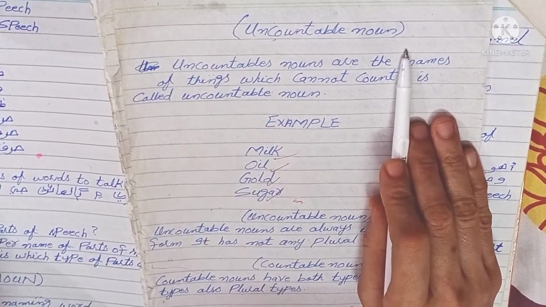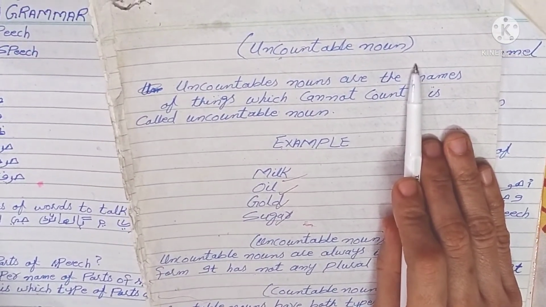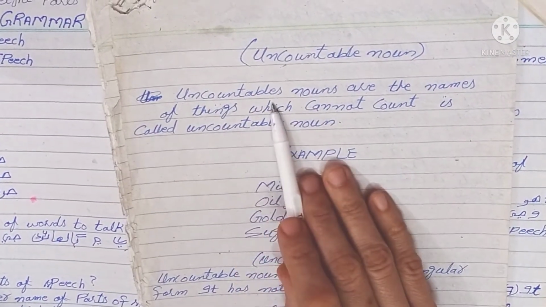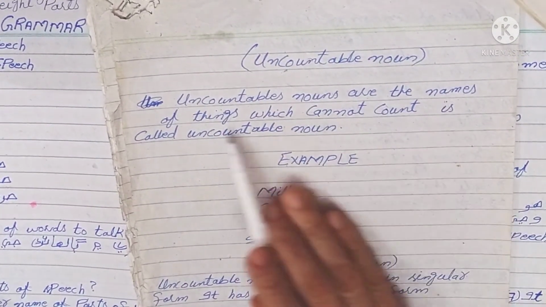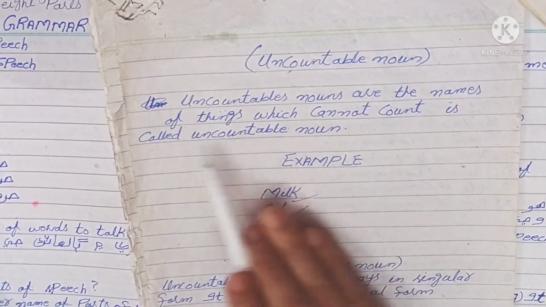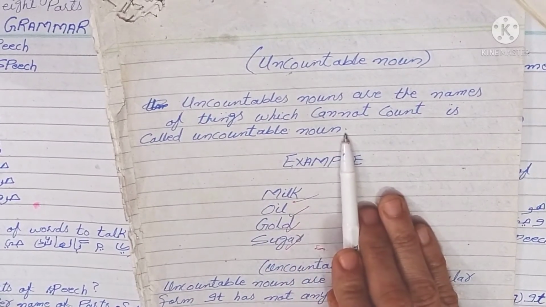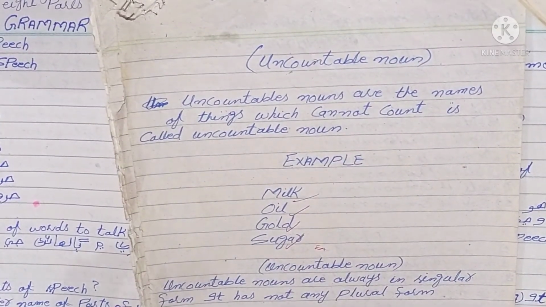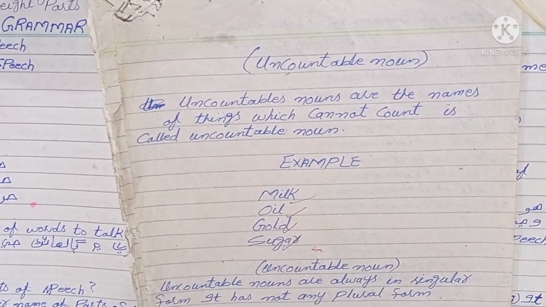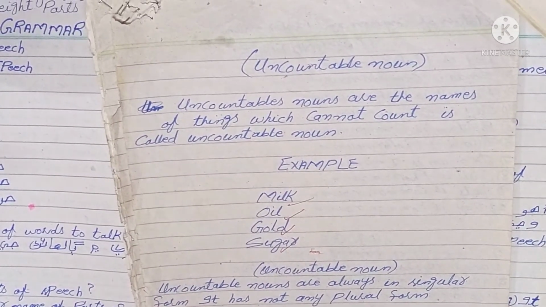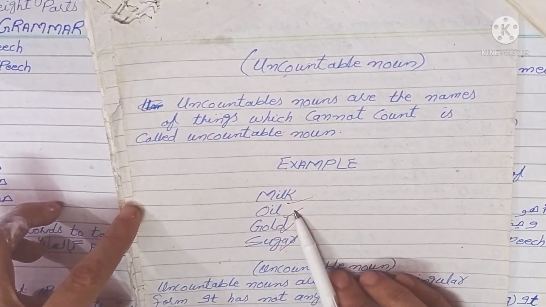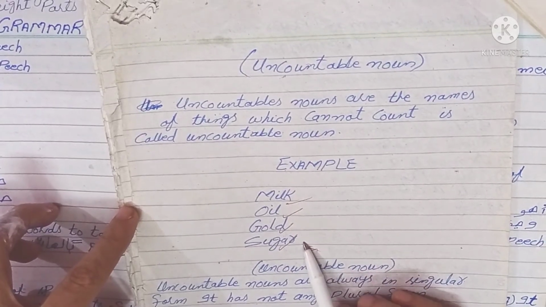Now I start another type of noun, called the uncountable noun. Uncountable nouns are the names of things which cannot be counted, is called an uncountable noun. Uncountable nouns are those which we cannot count in the form of digits. Examples: milk, oil, gold, sugar.